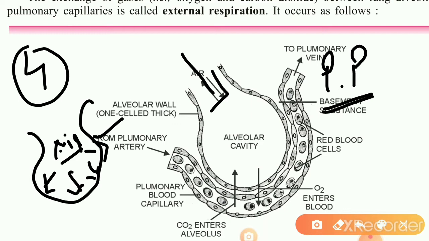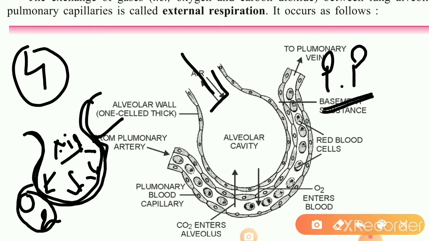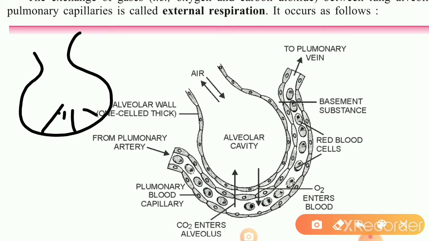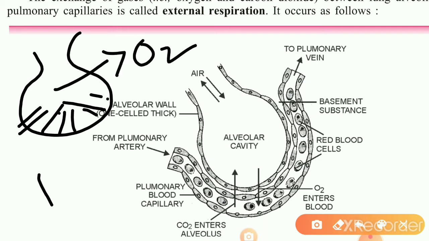Now we want to know about a particular gas: what pressure is exerted by oxygen only on the wall of alveoli. In simple words, partial pressure means, out of the total pressure on the wall of alveoli, how much pressure is caused by oxygen only. That is called partial pressure of oxygen, and it is represented as PO2. Is that clear?